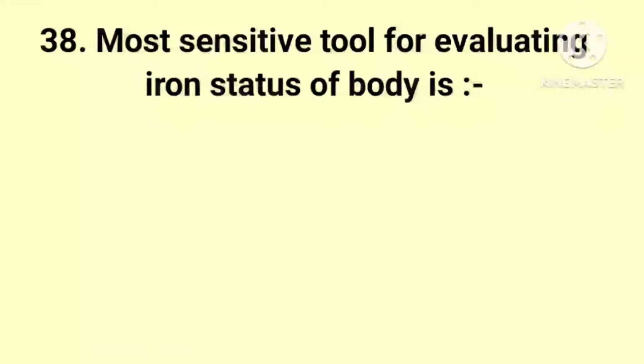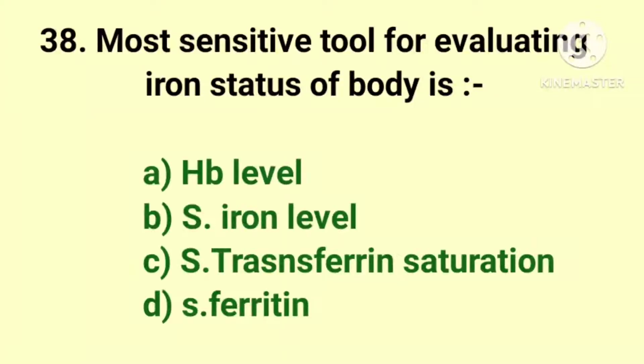The next question, most sensitive tool for evaluating iron status of body is, the options are hemoglobin level, serum iron level, serum transferrin saturation and serum ferritin. And the answer is serum ferritin.